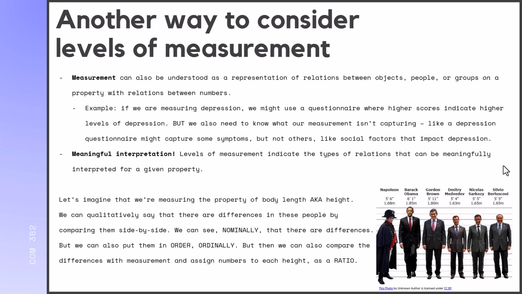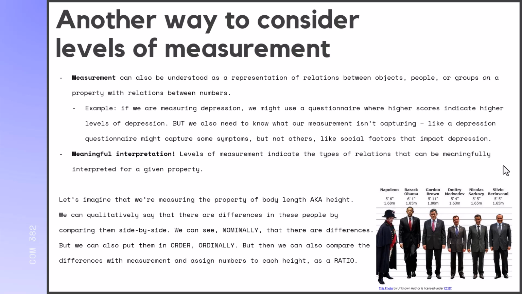But it's also really important that we know what our measurement isn't capturing. Like for example, a depression questionnaire might capture some symptoms, but not others. Like maybe they aren't asking about particular social factors that might impact depression, especially if they are in a particular context. So levels of measurement allow us to meaningfully interpret for a given property.